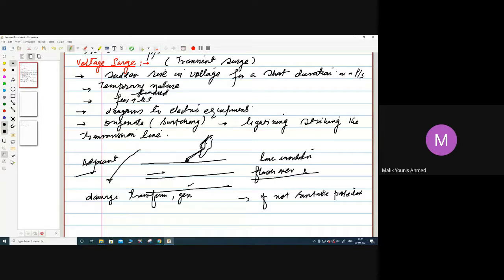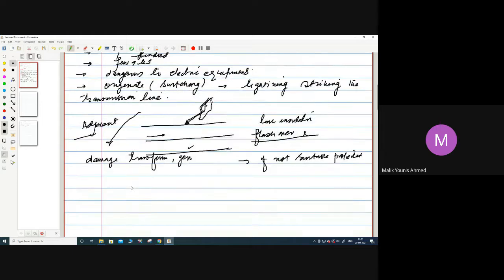Flashover means sparking will take place, which will contain some fire in it, and as a result of that flashover, nearby equipments present on the transmission line will get damaged if the line is not adequately protected. That is very important for us.